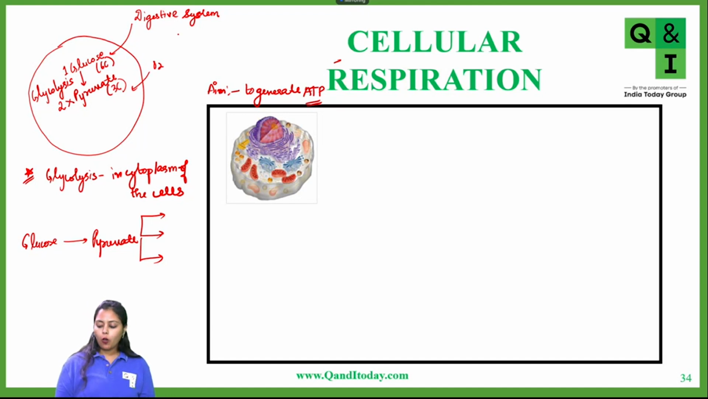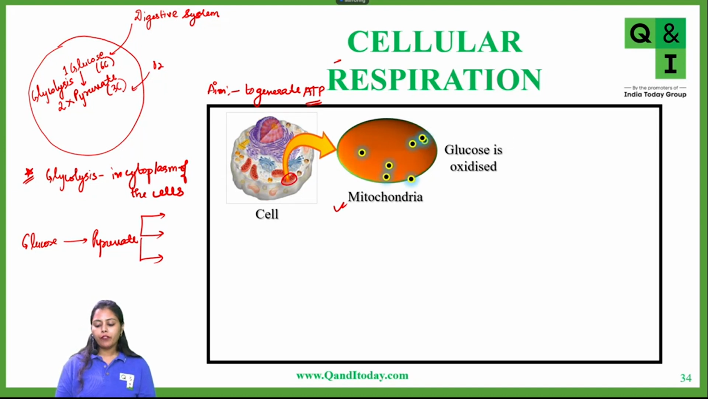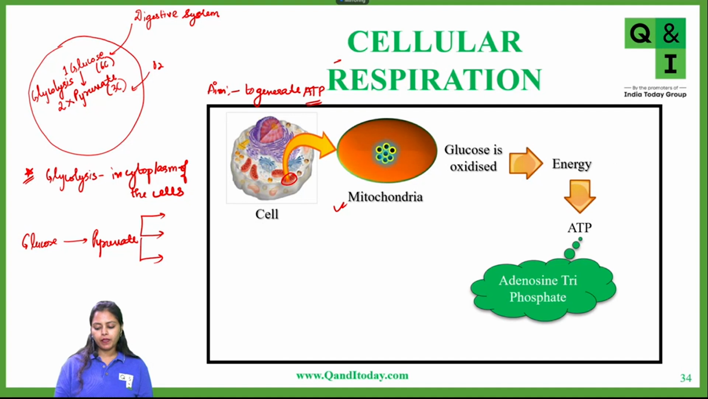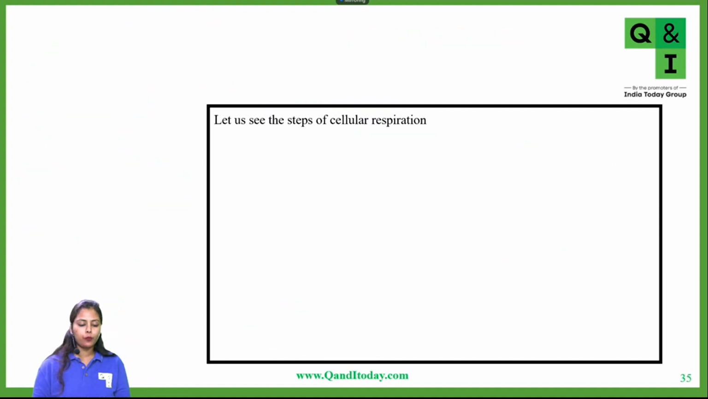Okay, so now what will happen? See, from here, this was the cell. Inside the cell, there is a cell organelle which is called mitochondria. So now what will happen? Inside this mitochondria, finally, particularly this pyruvate, from now on, this is just the introduction. So I will leave it: glucose is oxidized, this we have already covered, and to produce ATP. It is a biochemical process.